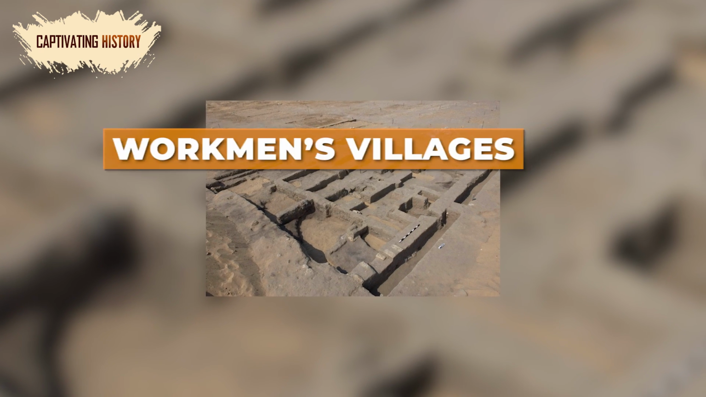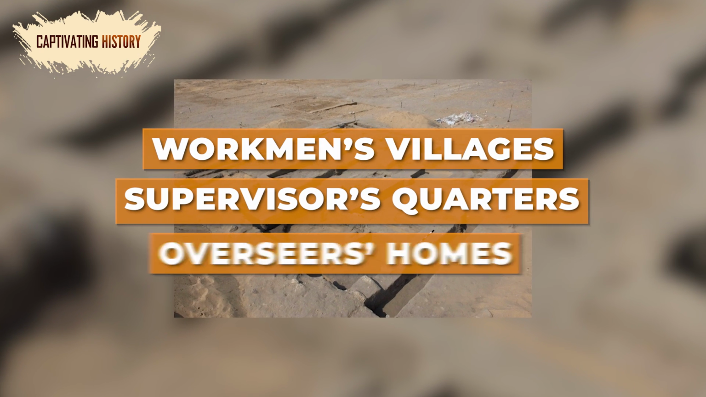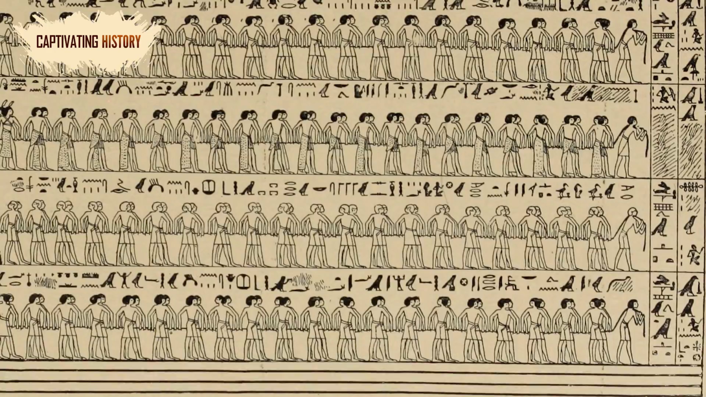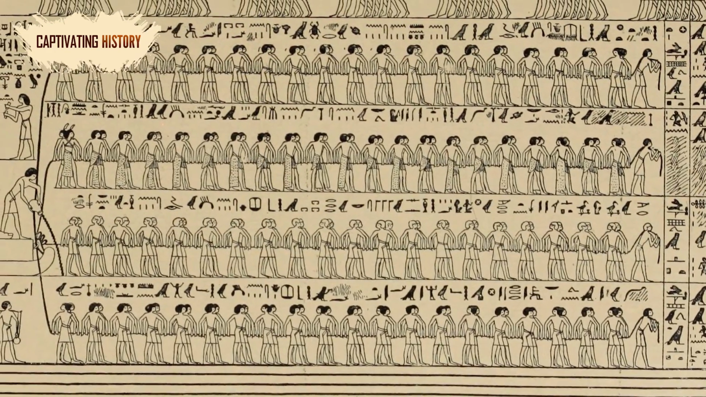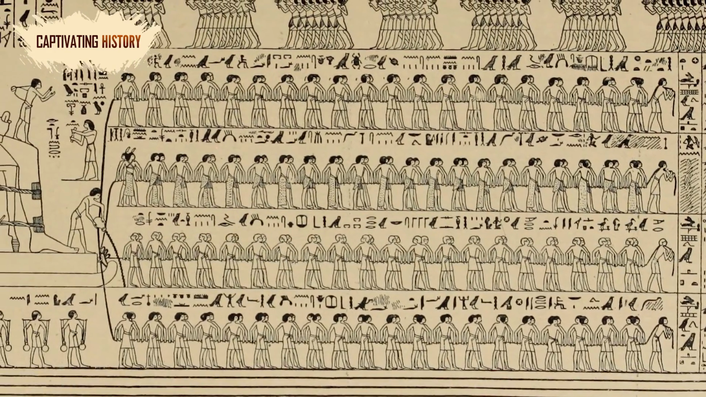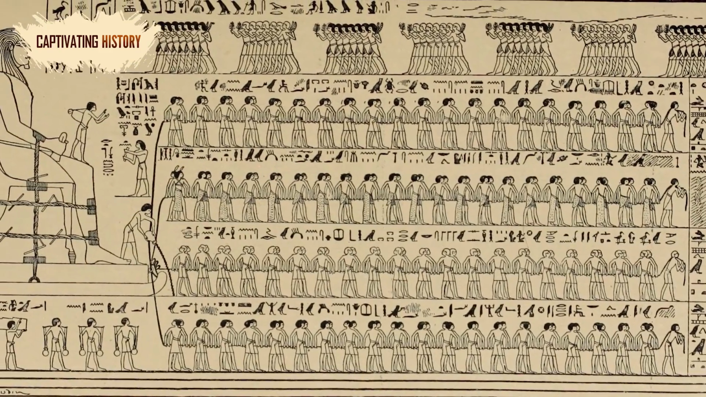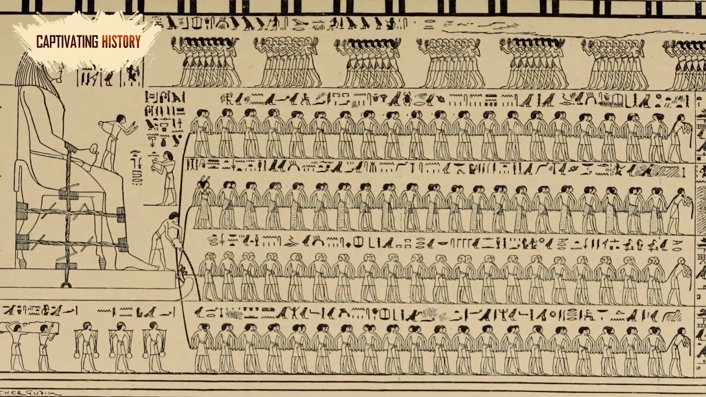However, workmen's villages, supervisors' quarters, and overseers' homes have all been found. According to historians, they make it clear that the work done at the Giza Plateau in the Old Kingdom was done by Egyptians who were compensated for their skillful work.